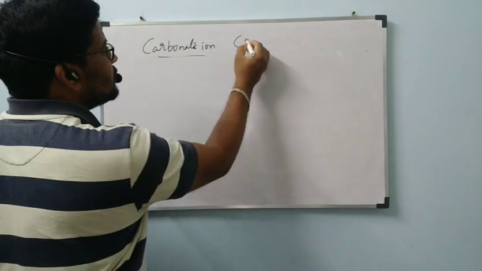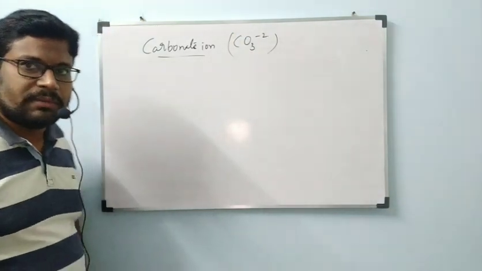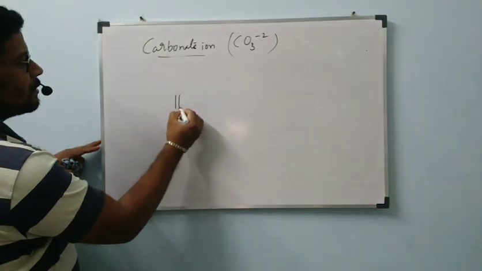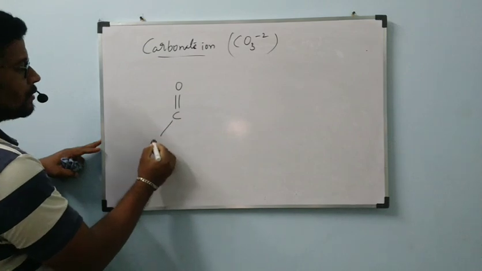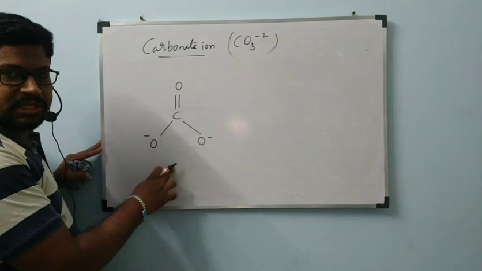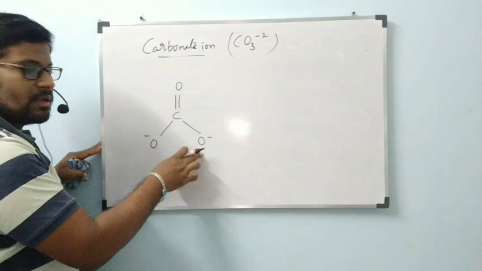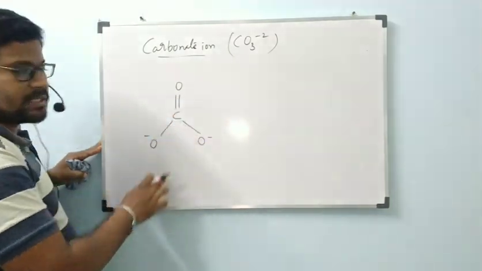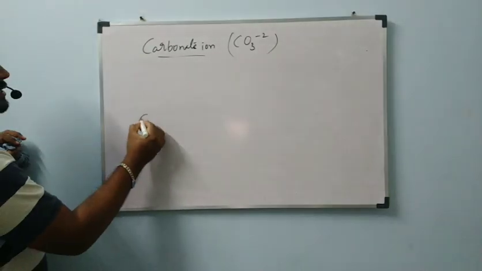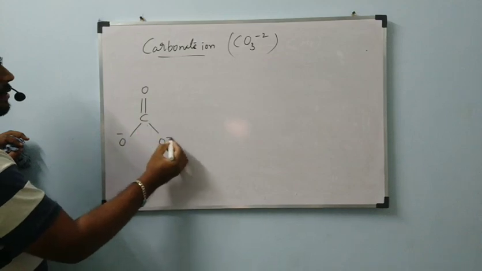Carbonate ion formula is CO3 minus 2. Okay, what is the structure of this carbonate ion? C double bond O, O minus, O minus. Actually, this is the structure of CO3 minus 2. On one oxygen minus 1 is there, on another oxygen O minus, and one double bond is there. Then see carefully, C double bond O, O minus, O minus.